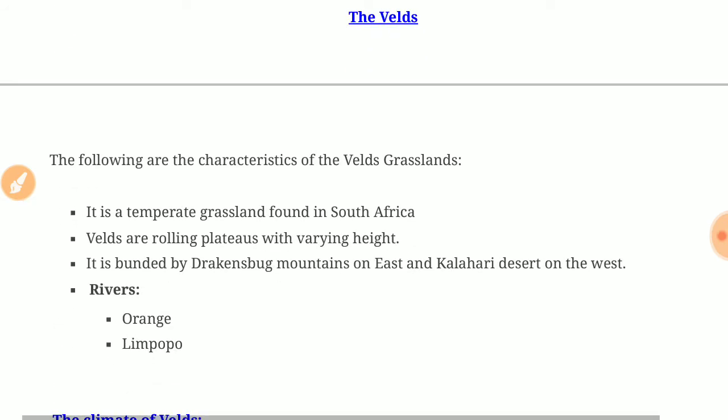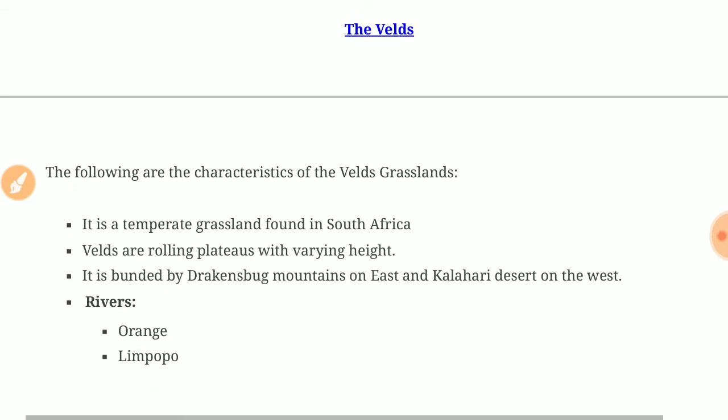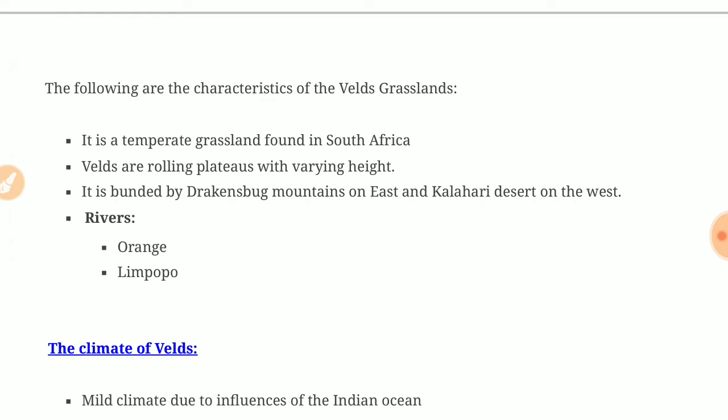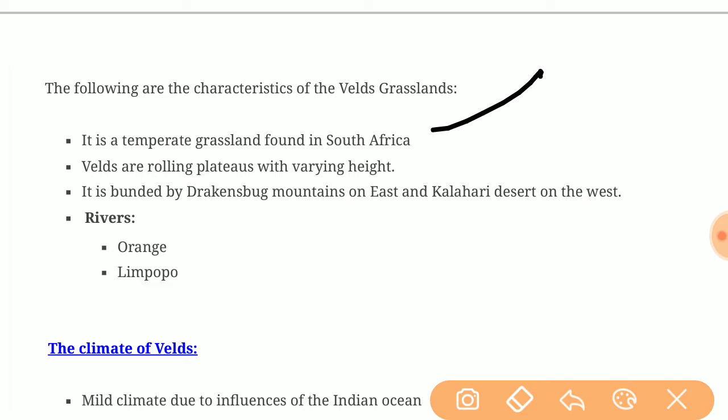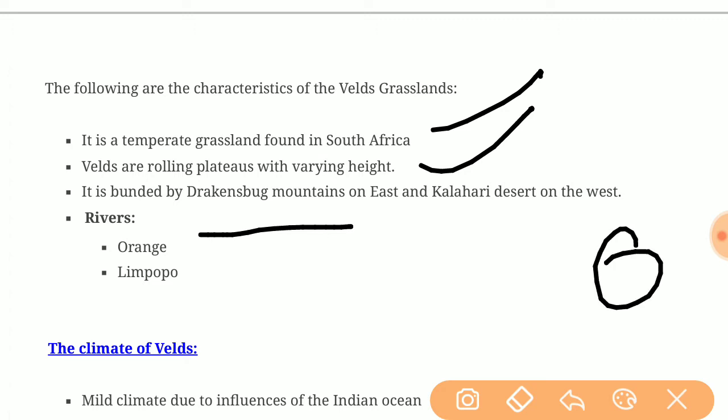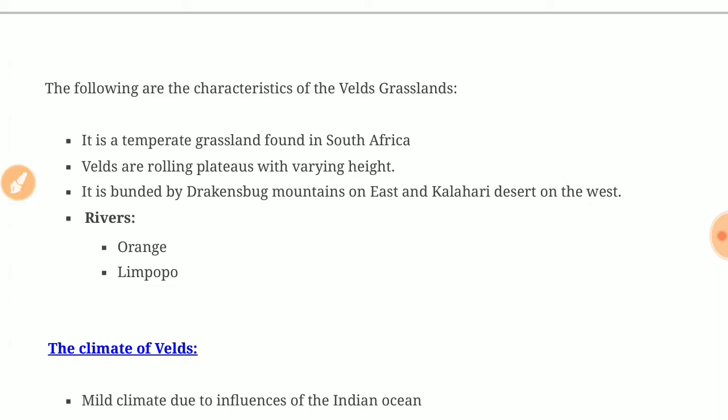The second example of temperate grassland is the veld, the temperate grassland in South Africa. They are rolling plateaus with varying heights, bounded by the Drakensberg Mountains in the east and the Kalahari Desert in the west. The rivers are Orange and Limpopo.